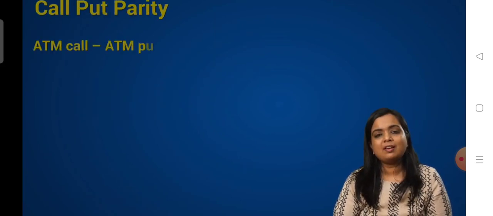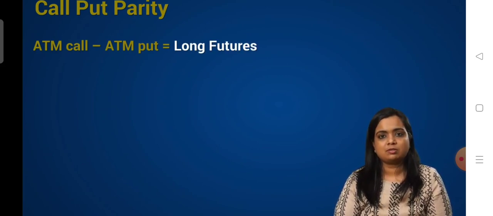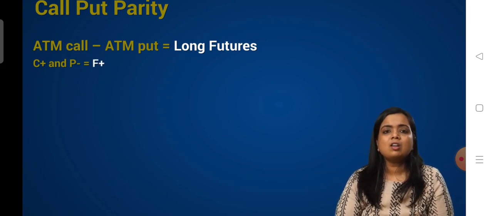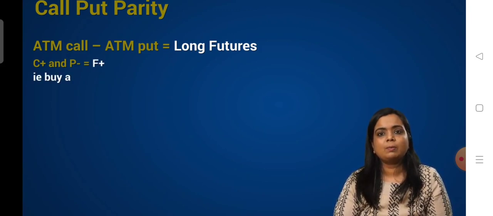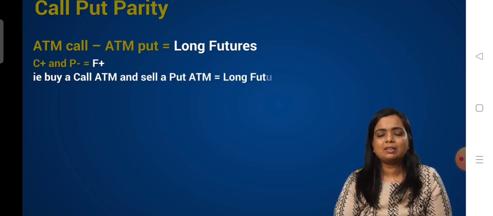So call put parity is given by an at the money call option minus an at the money put option is equal to long futures. We've discussed that earlier. So that means a C plus and P minus simultaneously will give us the payoff of a long futures. We buy a call option at the money and sell a put option at the money to get a long futures.